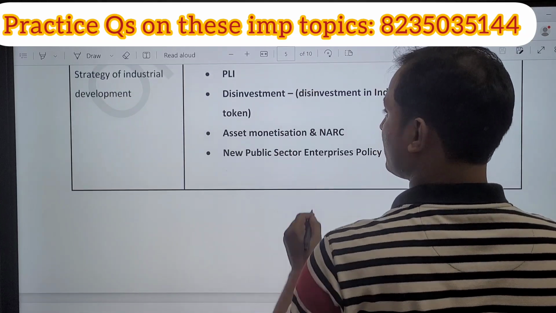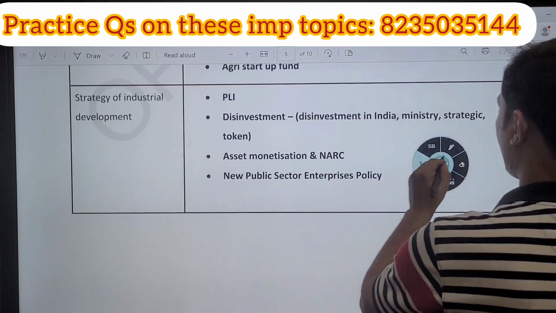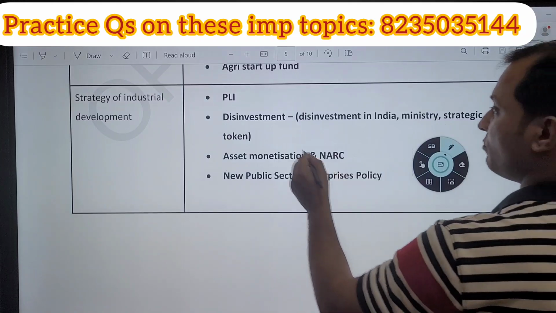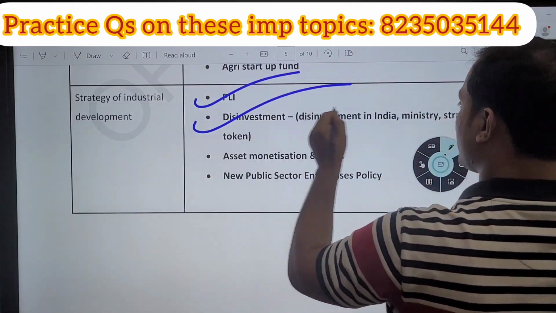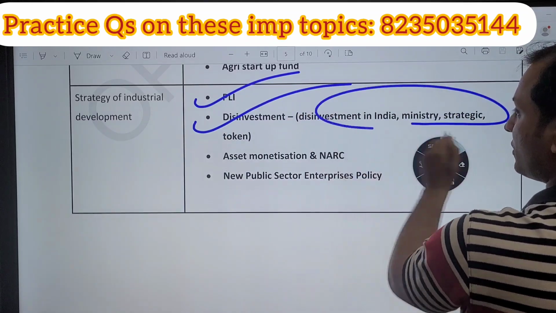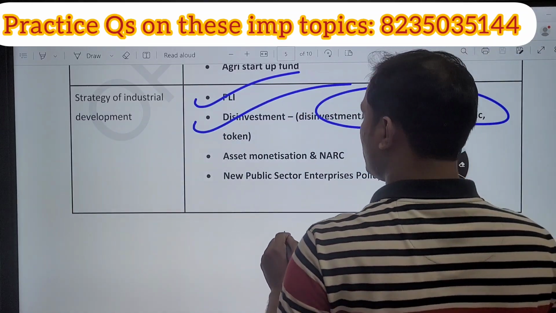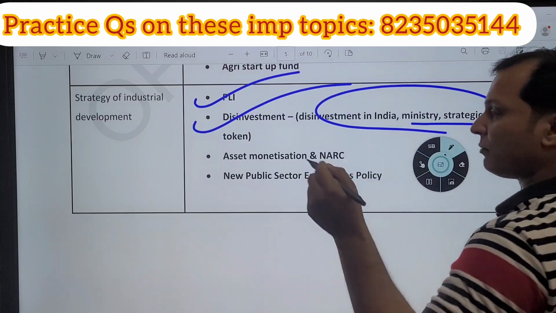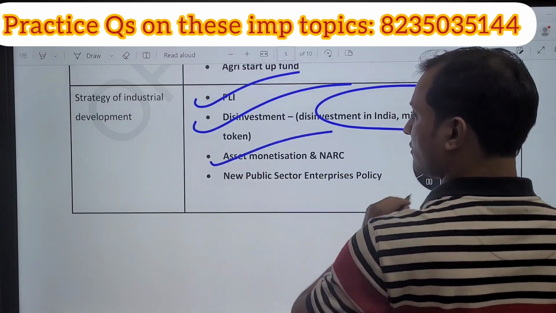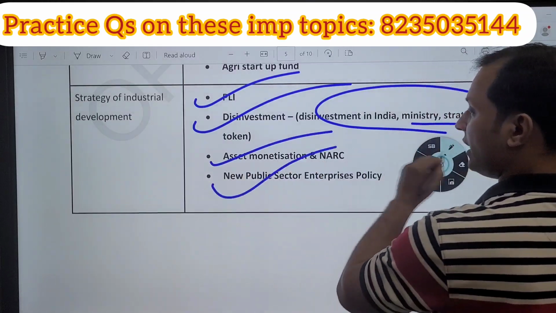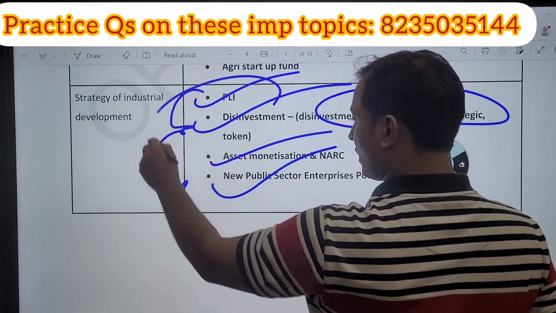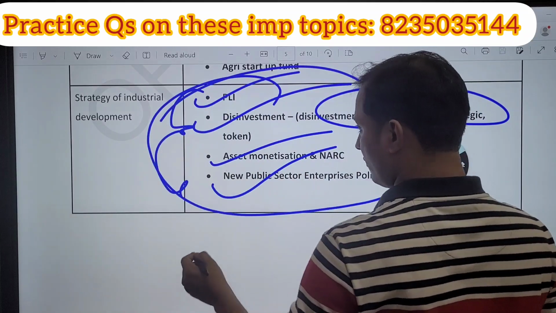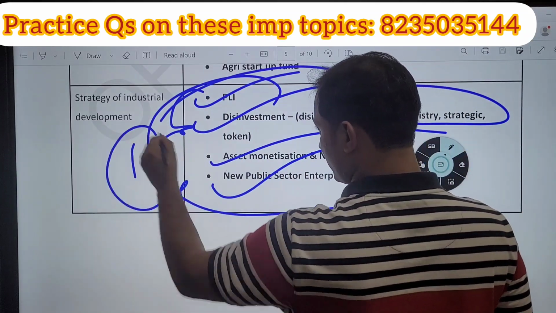From the industry section they can ask you PLI scheme, then disinvestment. In disinvestment they can ask you strategic disinvestment, then the Ministry of Finance's DIPAM department. Asset monetization is very important, and new public sector enterprise policy. All these topics I have covered in my Optima notes. Very important. One question expected in this section.